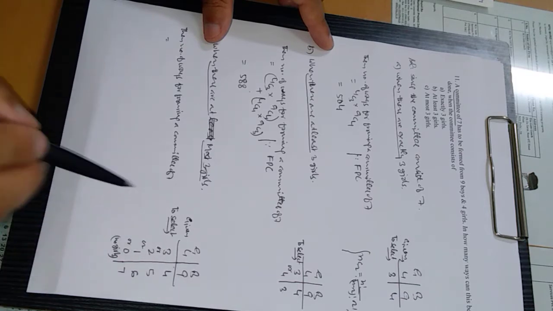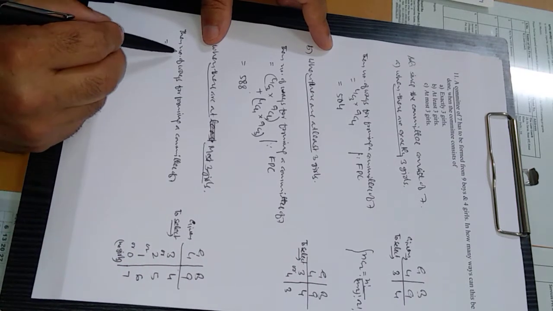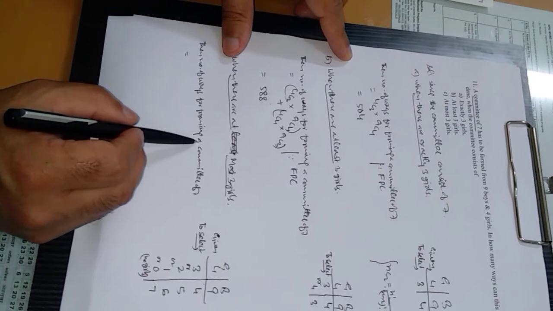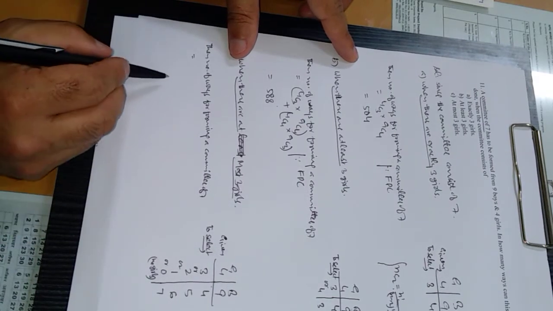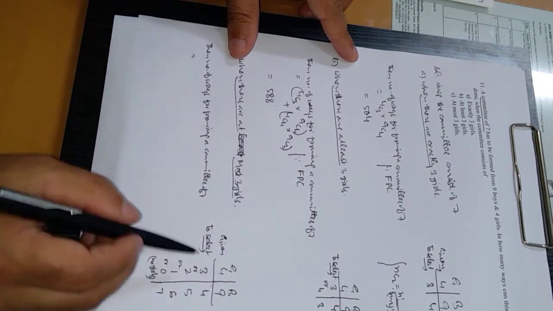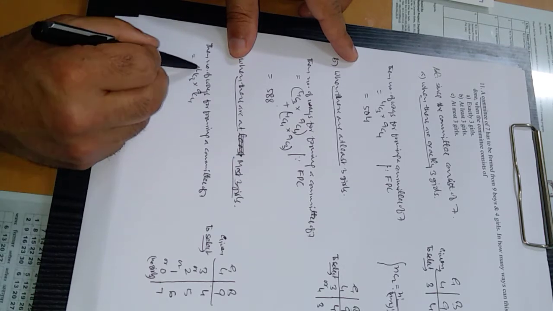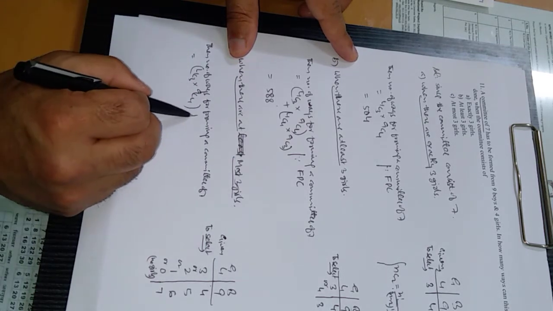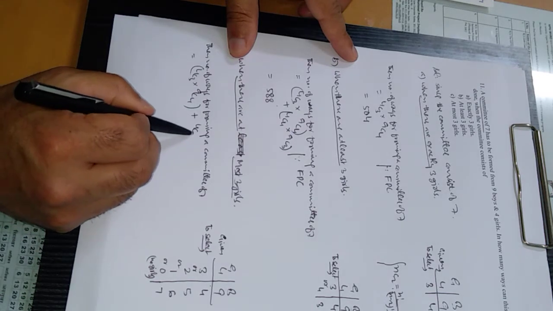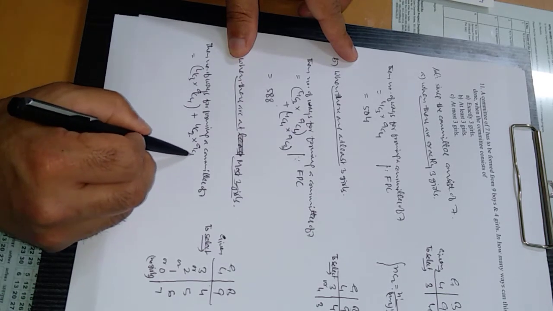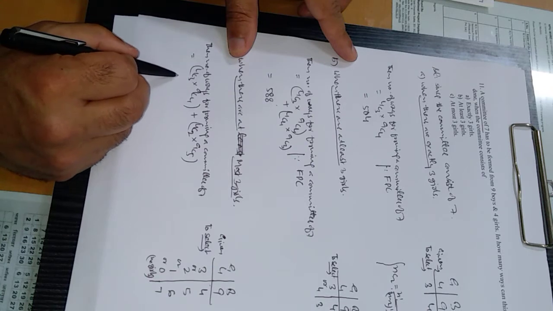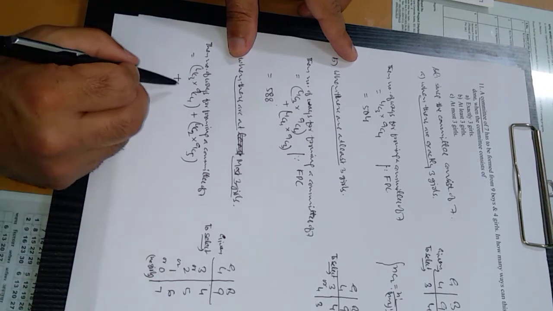The upper limit is 3, so that means we can go down. So let's see the number of ways for forming a committee of 7. It is equal to, the first option is 4C3 into 9C4. This is the first option. The second option is 4C2 into 9C5. This is the second option. Plus is because of or.